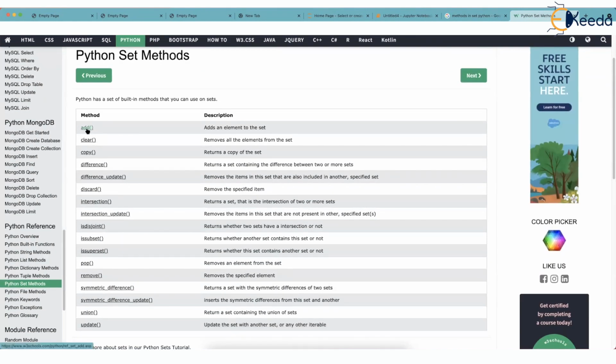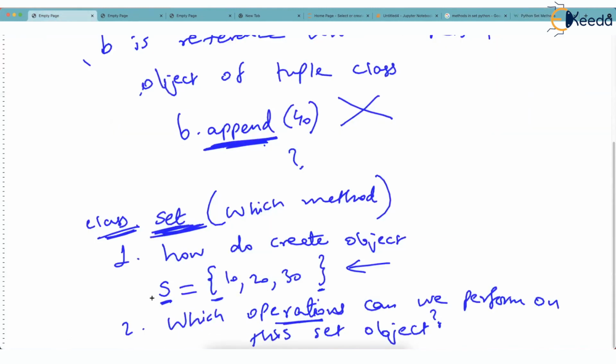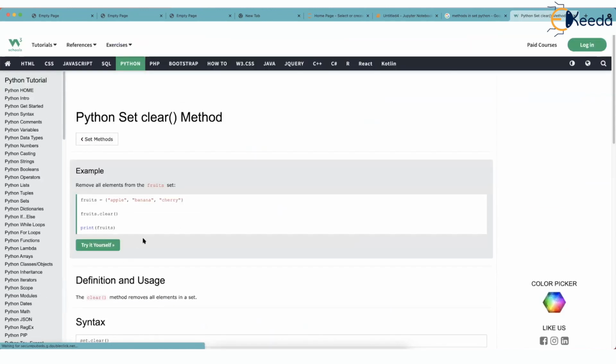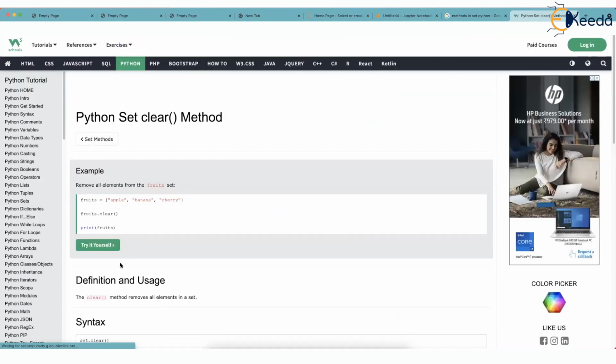So if add is a method defined in the set, then surely, going back to this page, if S is an object of the set class, you are eligible to call s.add. Please try to understand, because S is a set object and this clearly says add is a method in the set class. Or you can call the clear method and read the description. If the description is not enough, you can just click on clear and see an example. That's it. This is the way each class and object has to be learned.